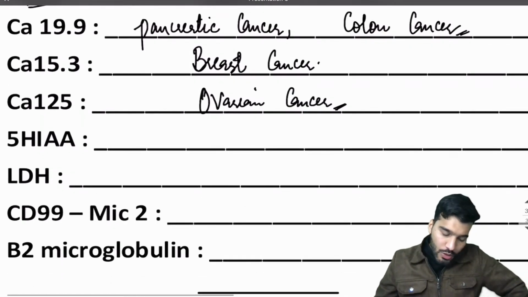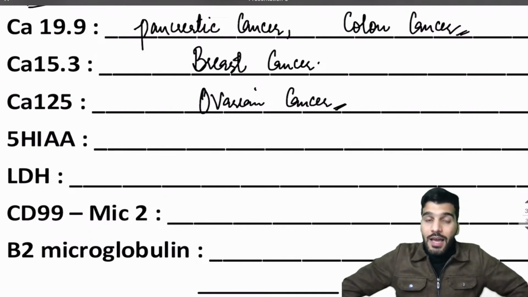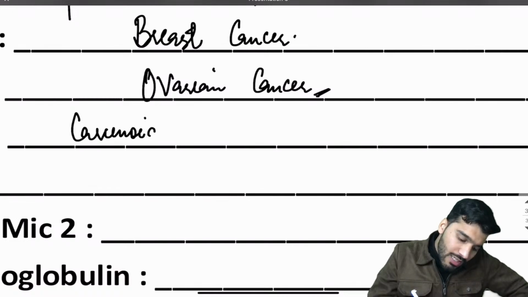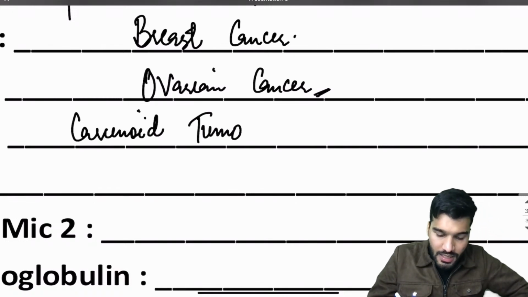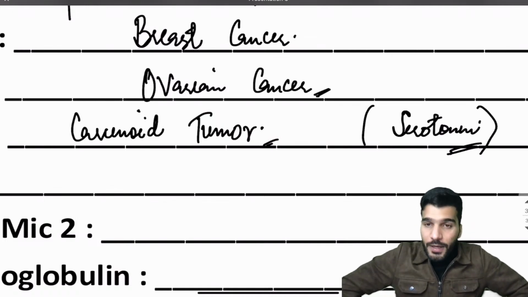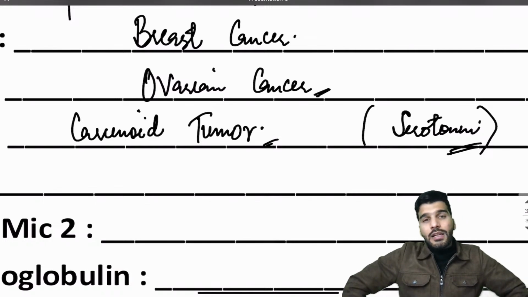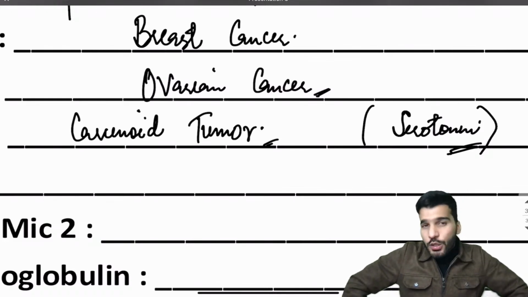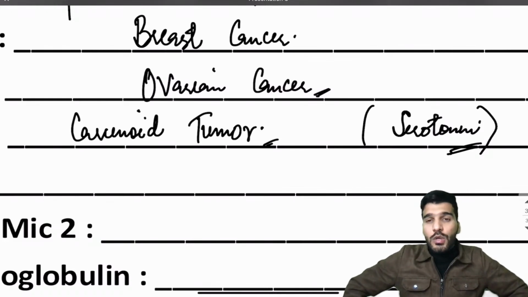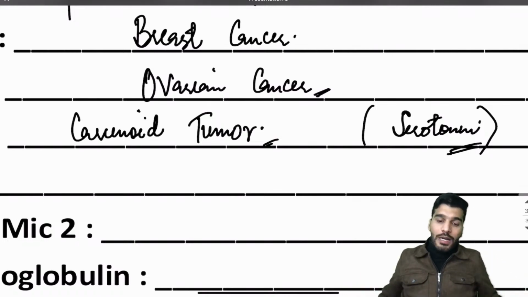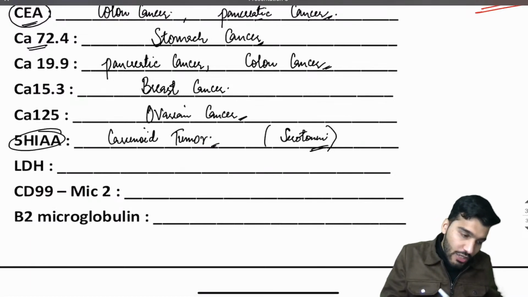Okay, that is going to be your 5-hydroxyindoleacetic acid. So 5-HIAA is associated with what? Carcinoid tumor. Sir, when does this carcinoid tumor occur? When there is increased level of what? Serotonin. Increased level of serotonin. This serotonin is coming from your tryptophan. Okay, so what happens to the patient? Clinical features of the carcinoid syndrome, patient complaining of watery diarrhea. Okay? And what's the drug you use in the carcinoid syndrome? The answer is going to be your octreotide, which is a somatostatin analog. Is that clear?